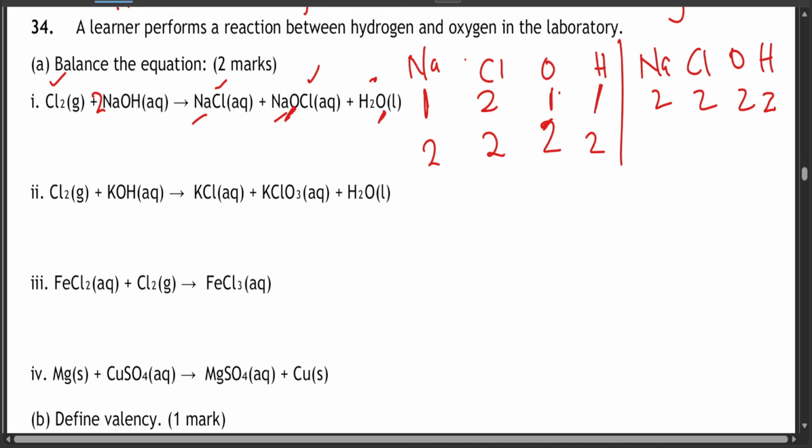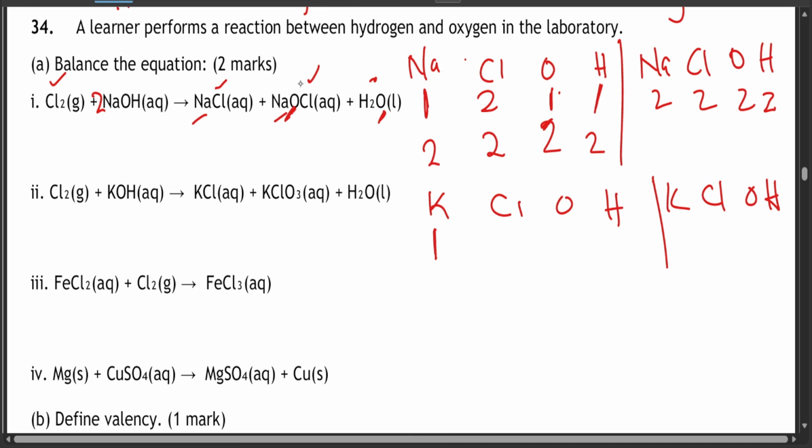How about Roman 2: chlorine plus potassium hydroxide giving potassium chloride plus potassium chlorate plus water. The same thing: potassium, chlorine, oxygen, hydrogen on both sides.